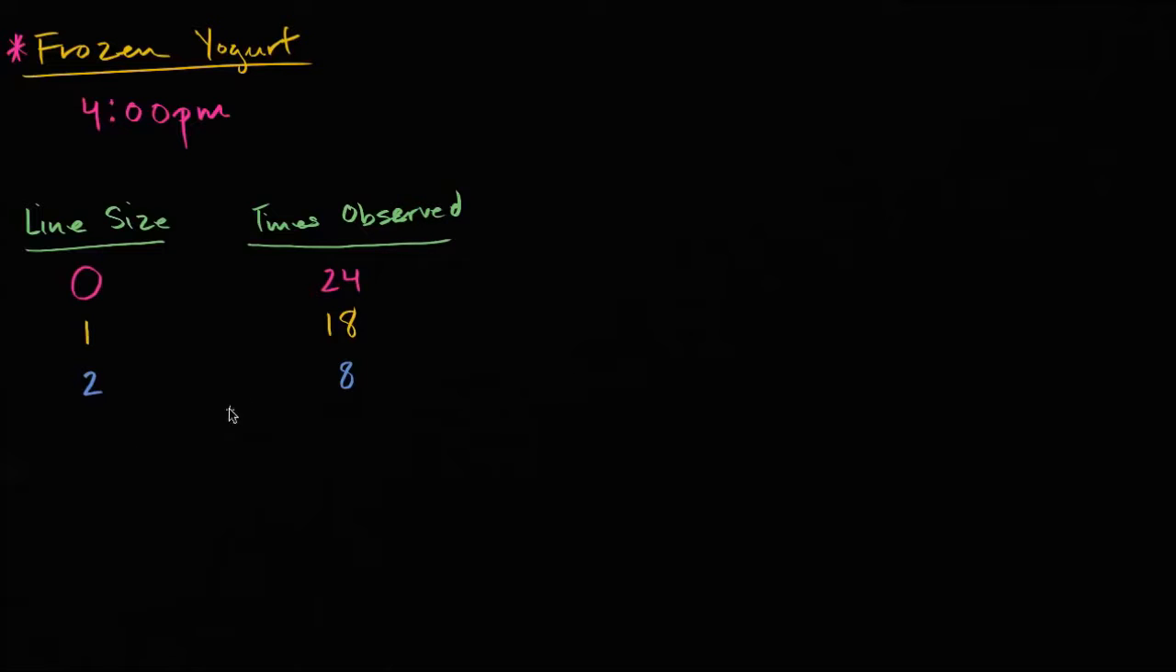So based on what you have observed, what would be your estimate of the probabilities of finding no people in line, one person in line, or two people in line at 4 p.m. on the days after school that you visit the frozen yogurt store? And let's say you only visit it on weekdays where there are school days. So what's the probability of there being no line, a one-person line, or a two-person line when you visit at 4 p.m. on a school day?